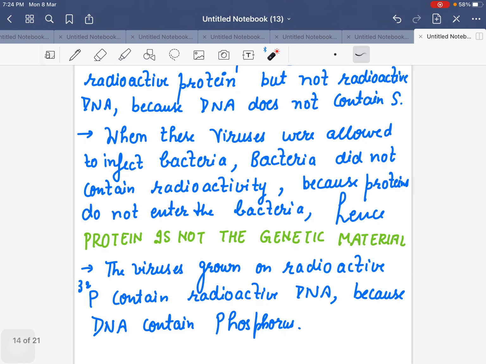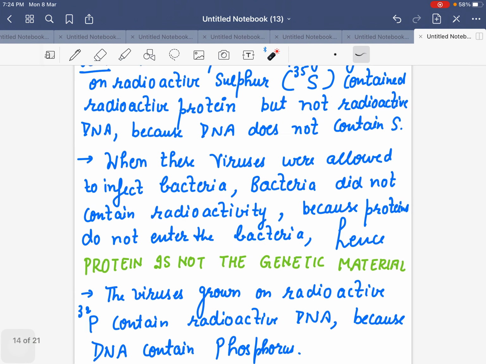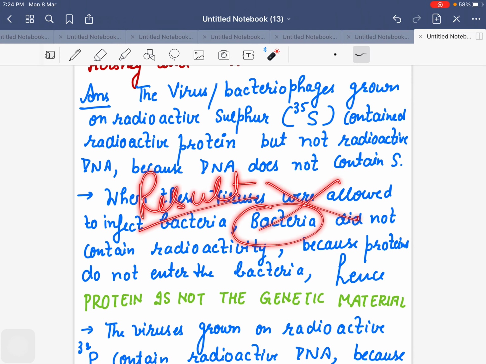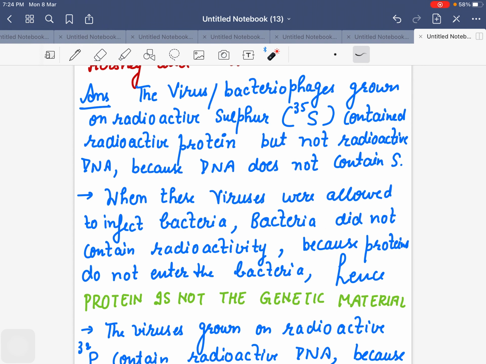When these viruses were allowed to infect bacteria, the viruses which had radioactive sulfur, the bacteria did not get radioactivity. This is your result, which you can write down in the conclusion.